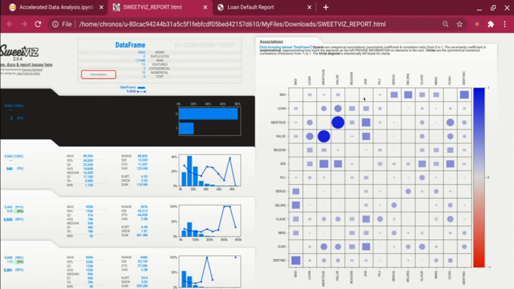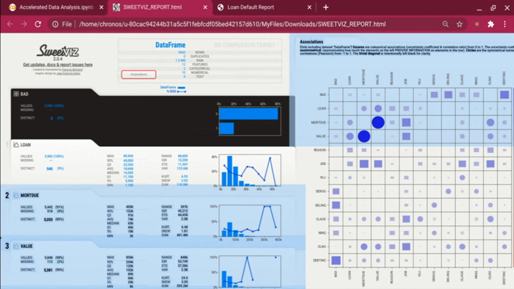So you can see how bad correlates to job and reason, and not much correlation is there. At the same time, mortgage due and value are highly correlated, and the reason is that the value of the property also determines the mortgage that the bank can provide, right? So these are highly correlated. And debt inc is highly correlated with bad. The higher the debt to income ratio, the higher the probability the loan may turn out bad. And you can see that correlation depicted over here, right? So that is the association part.